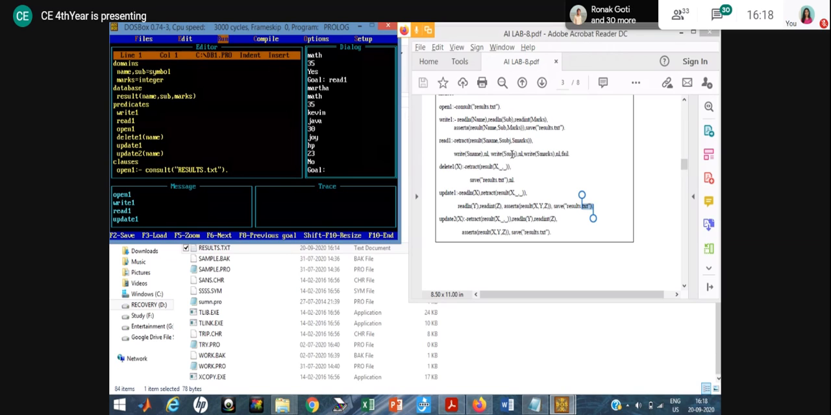Okay, so here are the two different cases that we have discussed. One is update one, and another is update two. Here again I have used read one, and suppose I am using another method of update. So again I have to open one, everyone, and then I have to write update two.